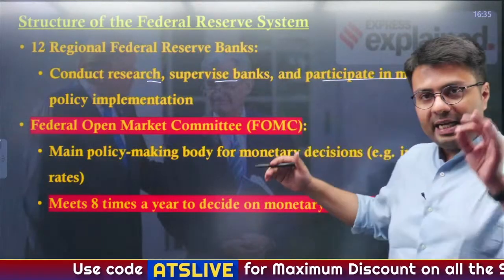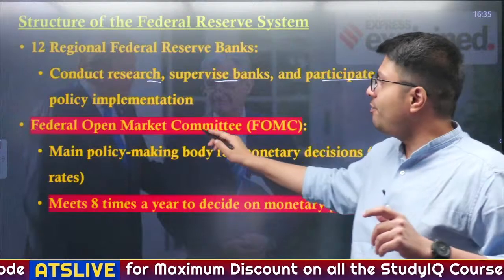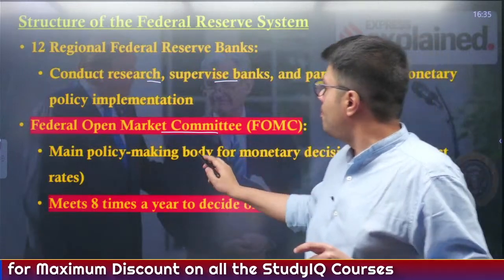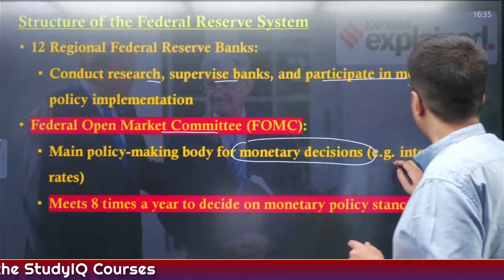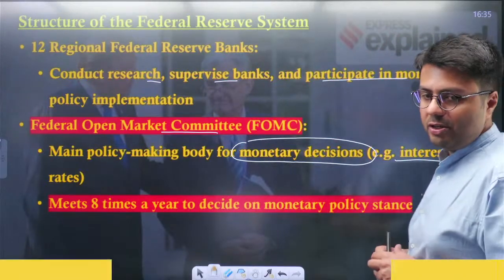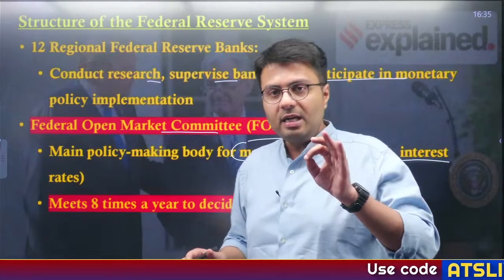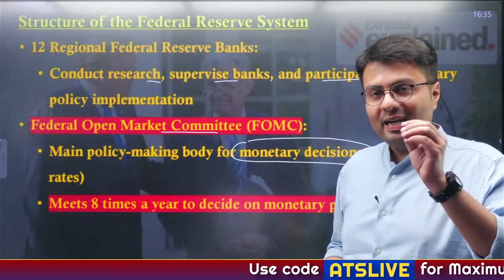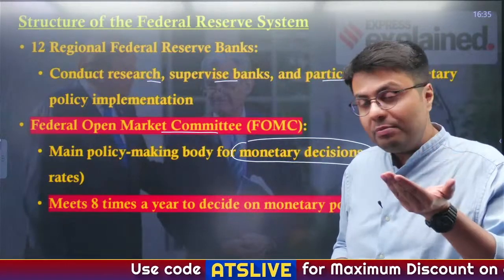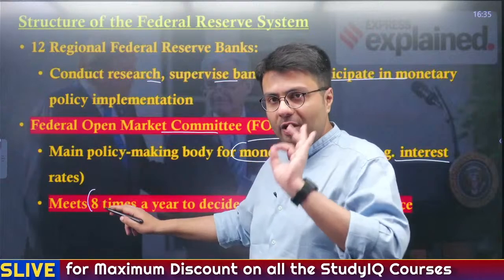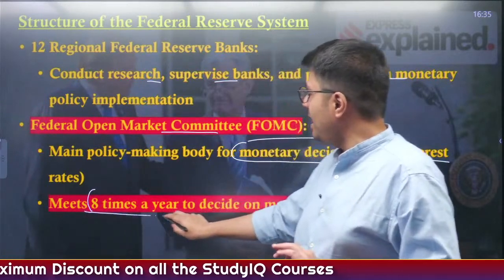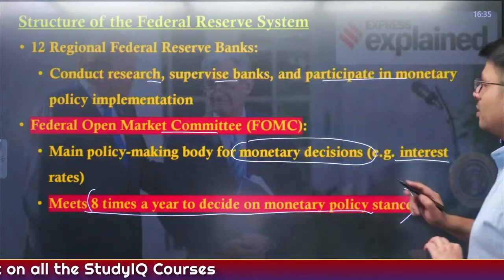And like India's Monetary Policy Committee, there is a Federal Open Market Committee whose main job is to make monetary policy decisions on whether to increase or decrease interest rates in the economy. MPC in India has a mandate to meet at least 4 times a year. Similarly, the FOMC in the US, which is the equivalent of MPC in India, has to meet 8 times a year to decide on the monetary policy stance.